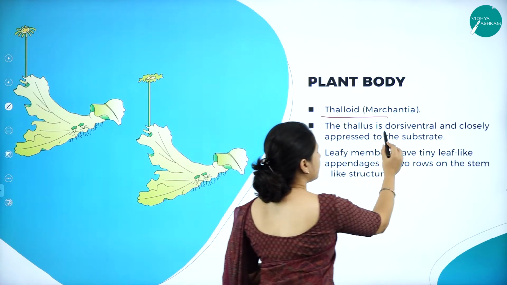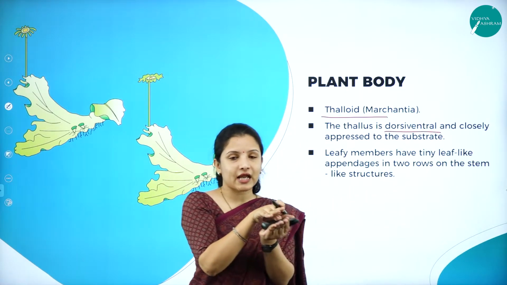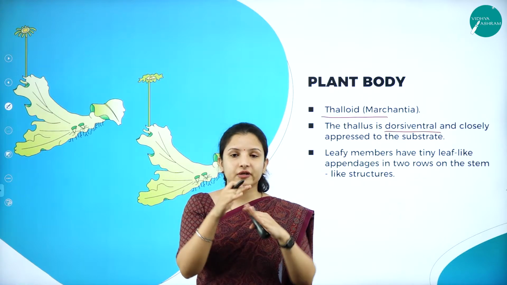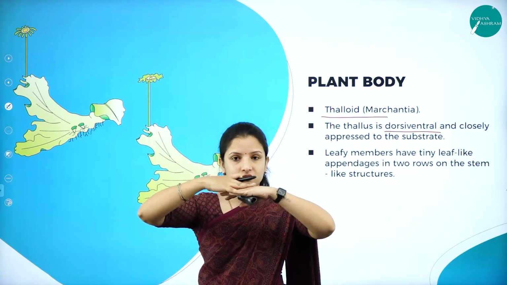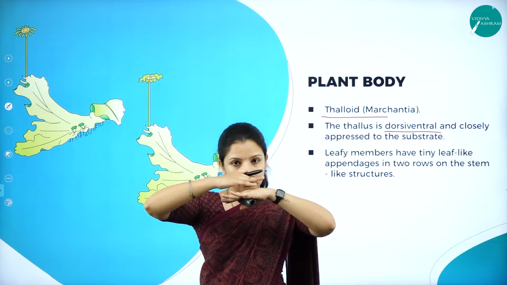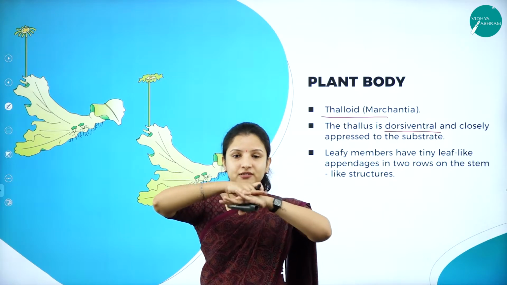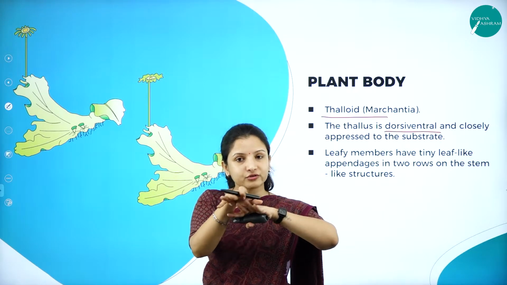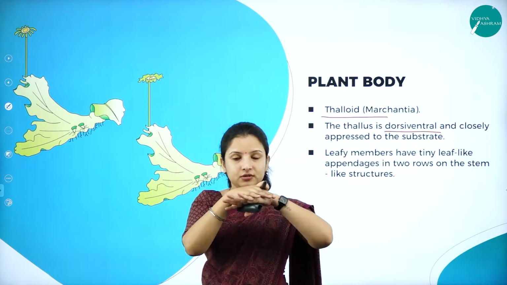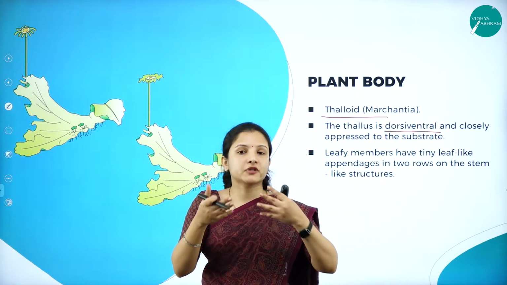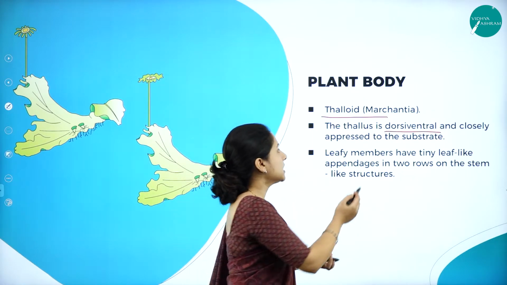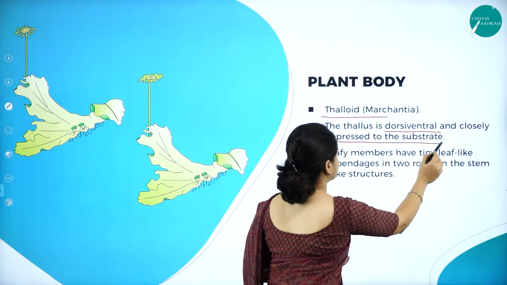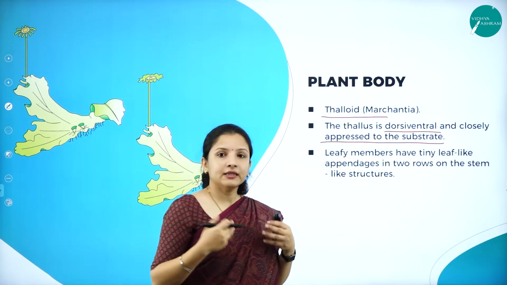So it is dorsiventral and it is closely appressed to the substratum. So if this is a substratum, be it a tree or a rock or soil, it is closely appressed, means it grows close to the surface of the substratum on whichever it is growing. And they are leafy members.